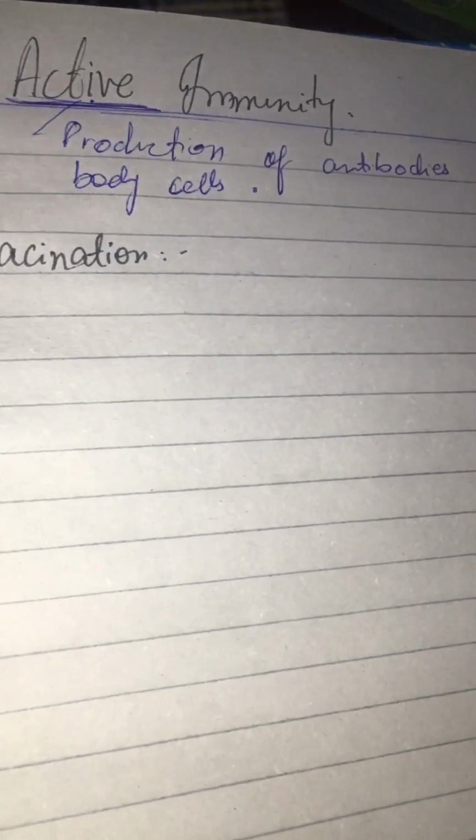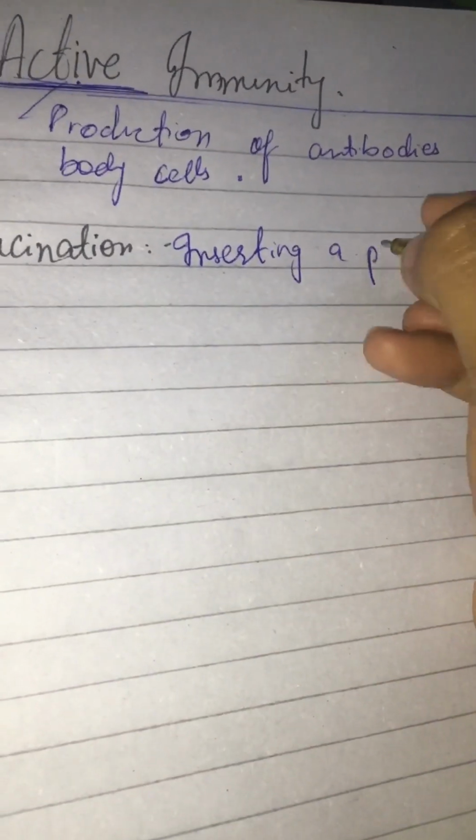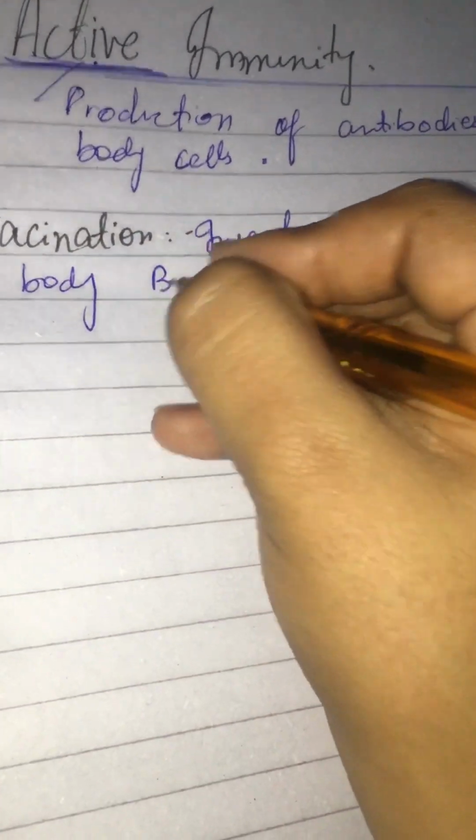This process can also be induced in our body with the help of vaccination. Now let me tell you how that would be. Suppose we are inserting a pathogen into the body, like B lymphocytes and T lymphocytes, that will create antibodies.